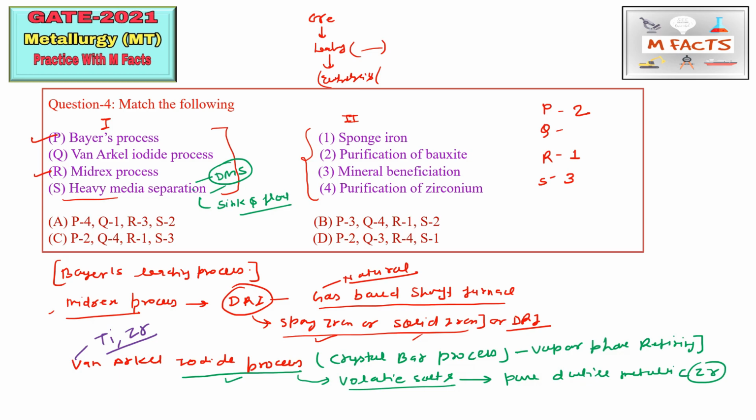So 2413 is the correct code for this question. Whatever option starts with something other than 2 we can cross out. So A option is wrong, B option is wrong. C option is 2413, so C is correct here. In this case D is wrong. So this is how we can match the questions.